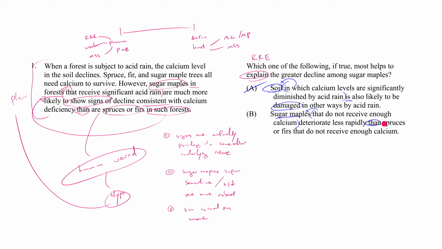Compared to, right, comparative statement, spruces and firs modified that do not receive enough calcium. So that's what we're comparing. Sugar maples on the one hand, spruces and firs on the other, but not normal sugar maples and not normal spruces or firs. We're talking about the calcium deficient sugar maples and the calcium deficient spruces and firs.